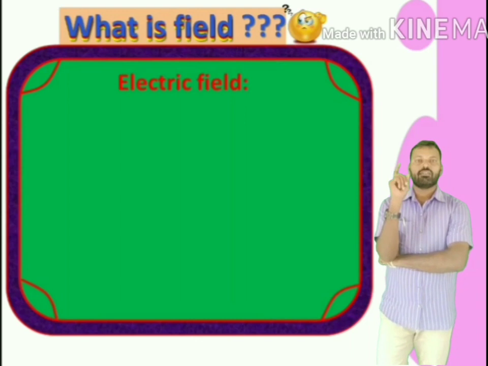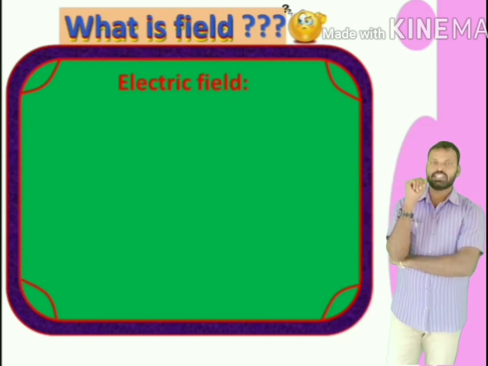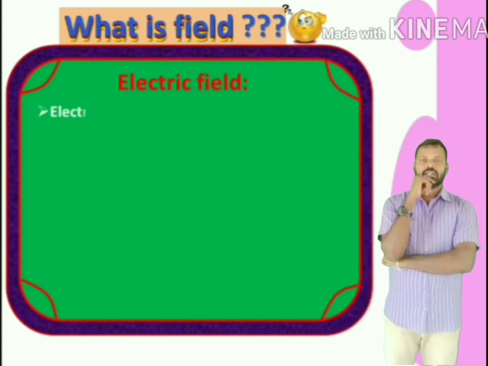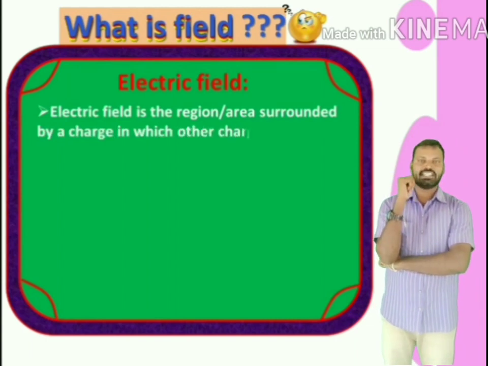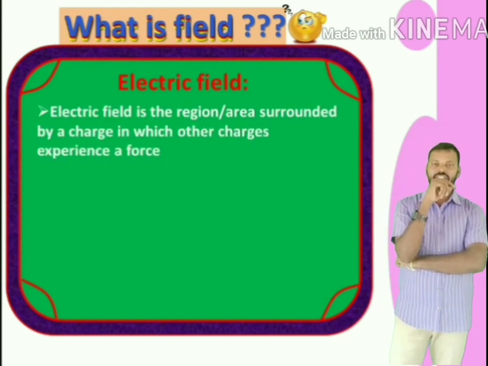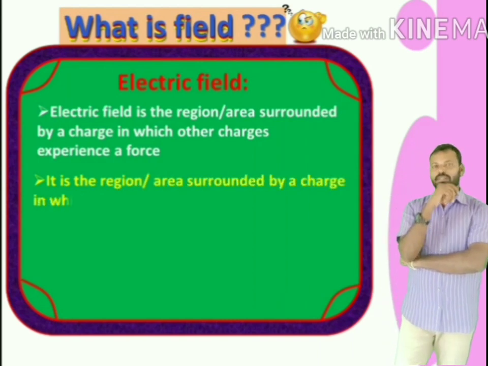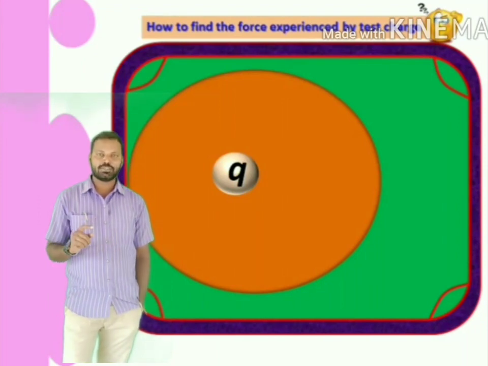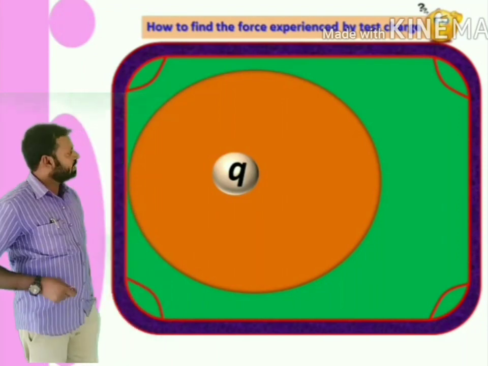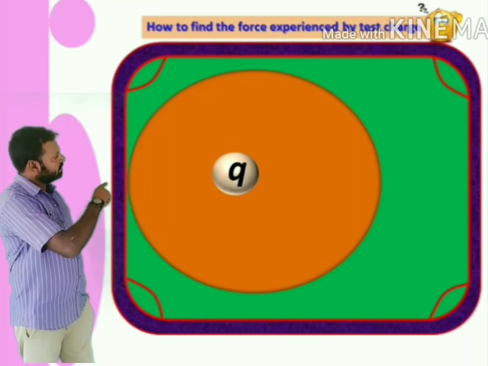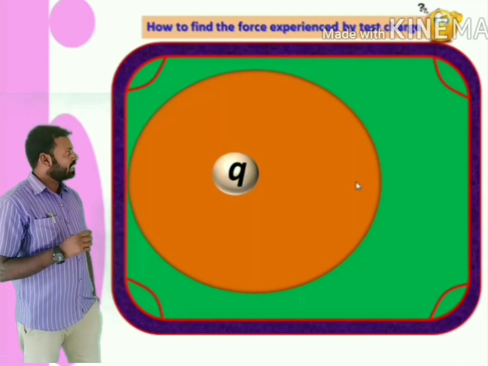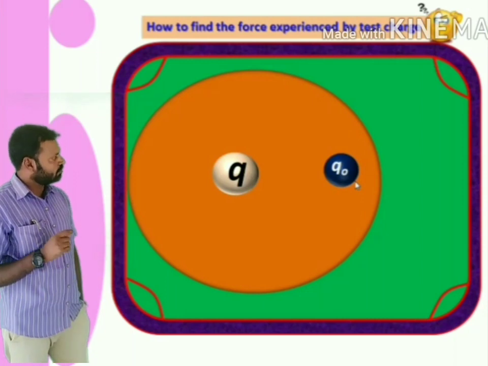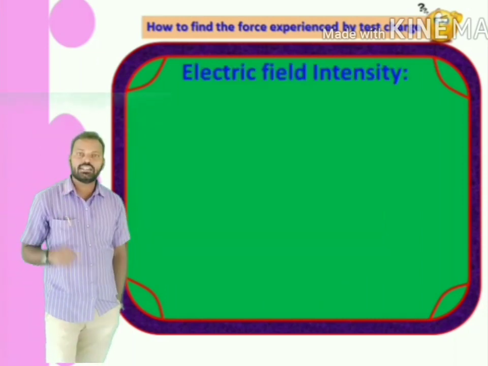So finally, what is electric field? It is the region surrounded by a charge in which other charges experience a force. In the proper way, it is the region or area surrounded by a charge in which a unit test positive charge experiences a force. Next, how to find the force experienced by the test charge? See here, let us suppose Q is my charge and this is my electric field surrounded by Q. Another charge Q0 is entering into the electric field of Q. Q0 experiences a force. Now how to find that force?